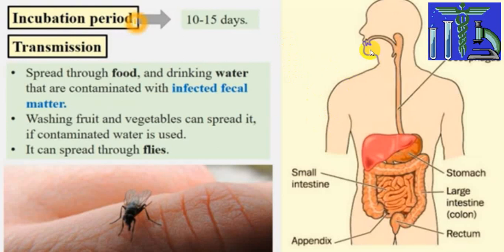And once it enters by the oral route, that's why it is called the feco-oral route, it bypasses the stomach acid medium and goes to the small intestine.